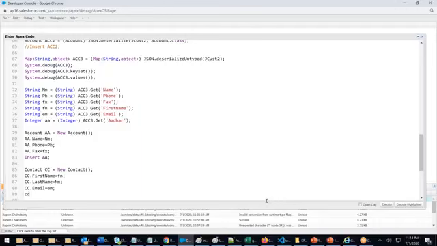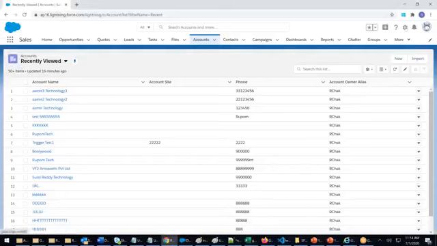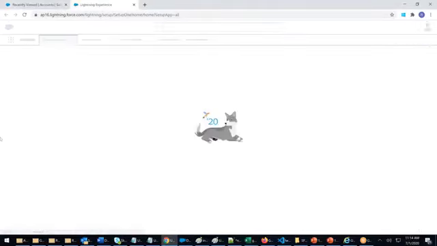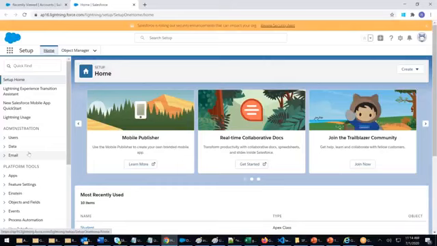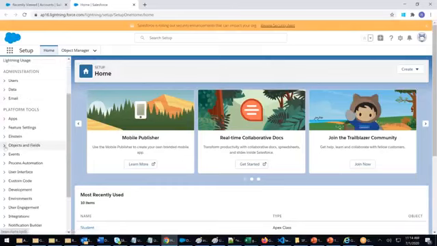Next, cc, how should I put Aadhaar? Aadhaar is not there. Aadhaar is a number. In contact, is there any field called number? I don't know. Let's see. Setup, objects, object manager.